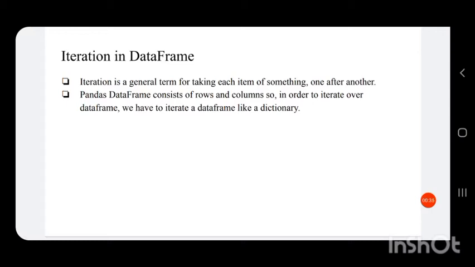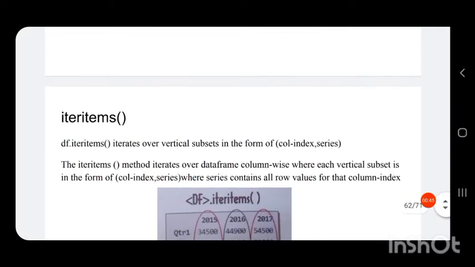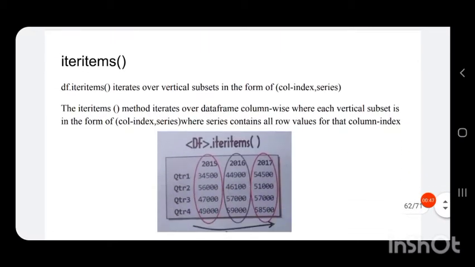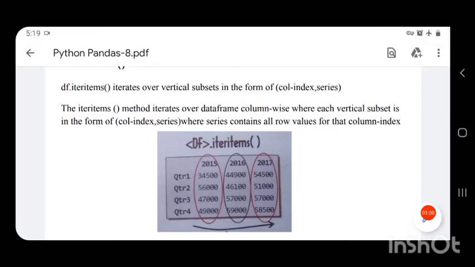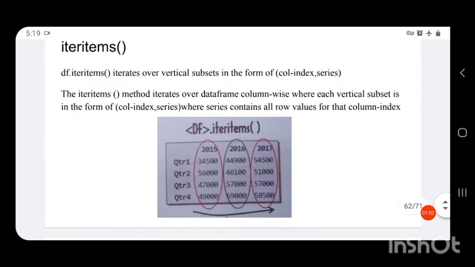So Pandas data frame consists of rows and columns. In order to iterate over a data frame, we have to iterate it like a dictionary. Iteration can be either row wise or column wise. In order to perform column wise iteration, we have a function called iteritems.